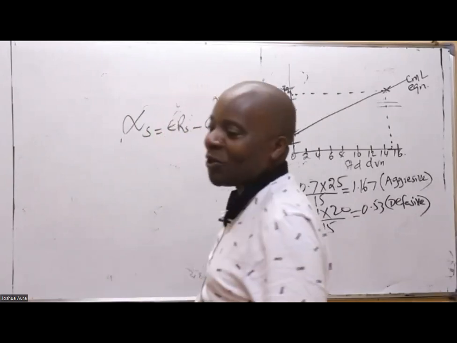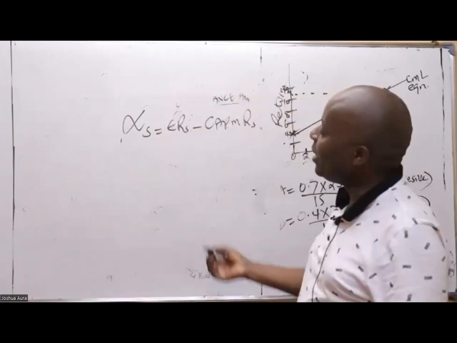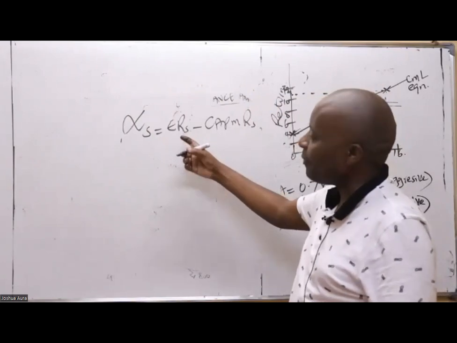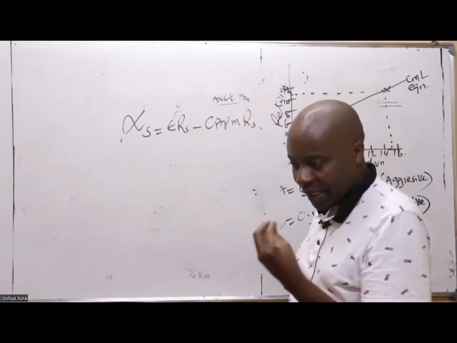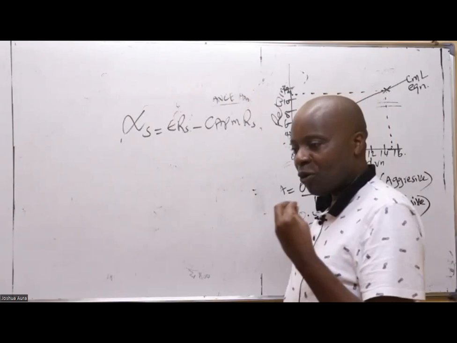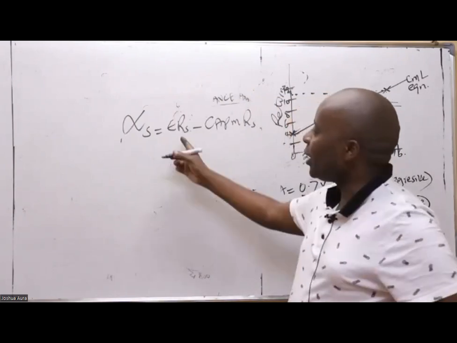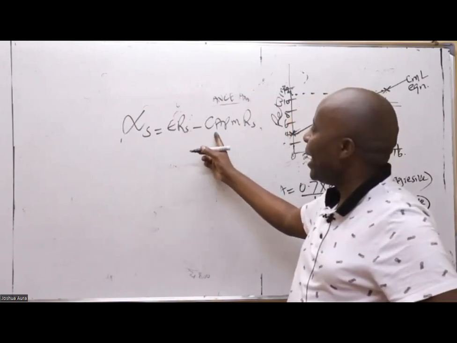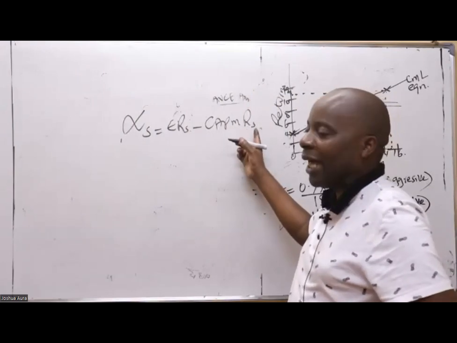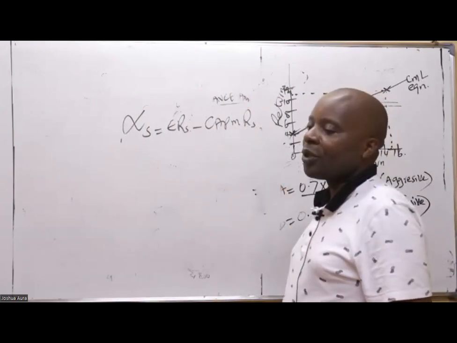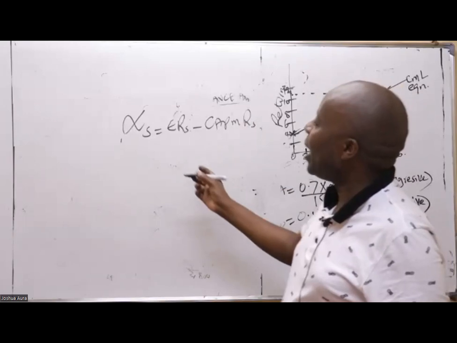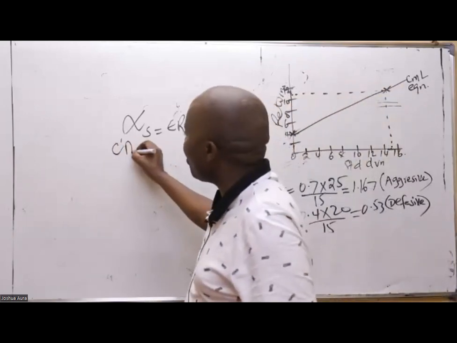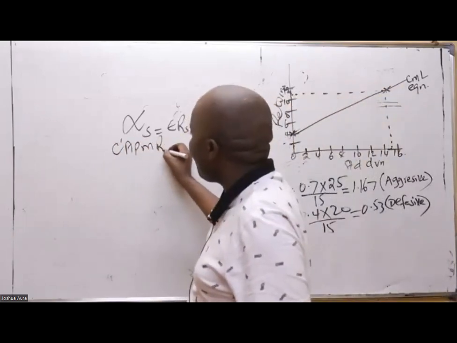Not unless you don't have those betas. If you have the betas, this is how we get alpha. Alpha is the profitability index. To get the profitability index, you take the expected return of S minus the CAPM returns of S. So if I'm the one doing this, I'll first of all mention the formula of CAPM returns.